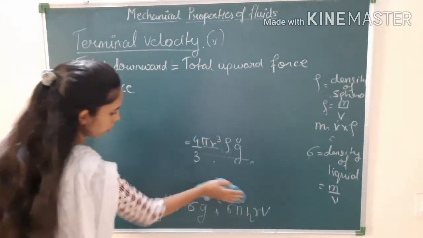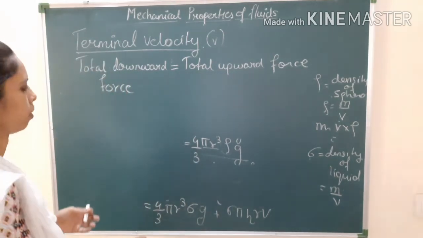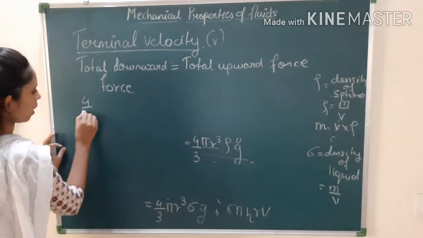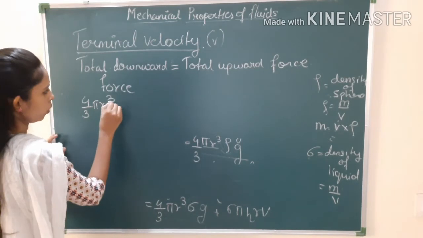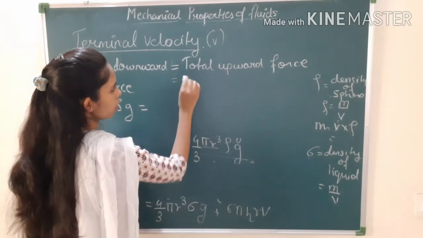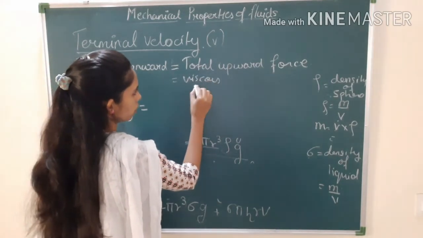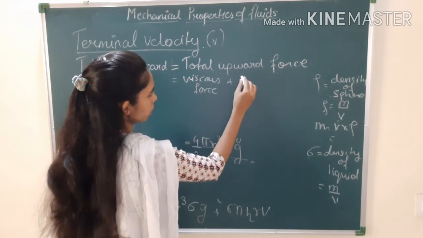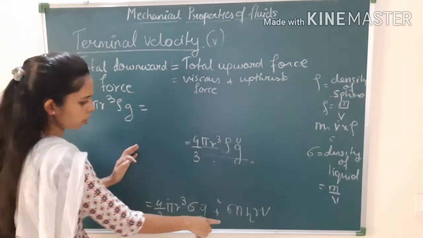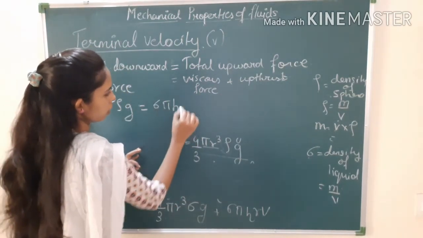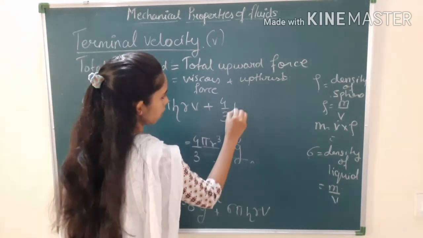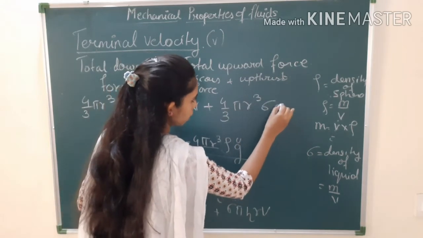Let me clear this. So what will be the formula? Total downward force is this much. So 4 by 3 pi r cube rho g is equal to total upward force. It was what? The viscous force plus upthrust. Okay, so what was the viscous force? It was 6 pi eta r v plus it was 4 by 3 pi r cube sigma g.